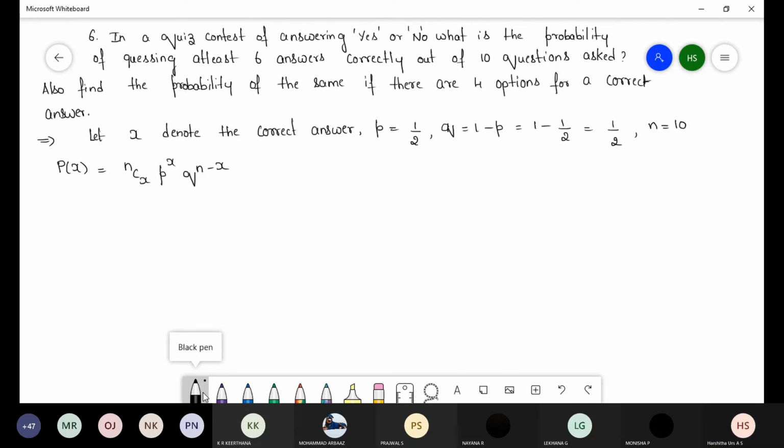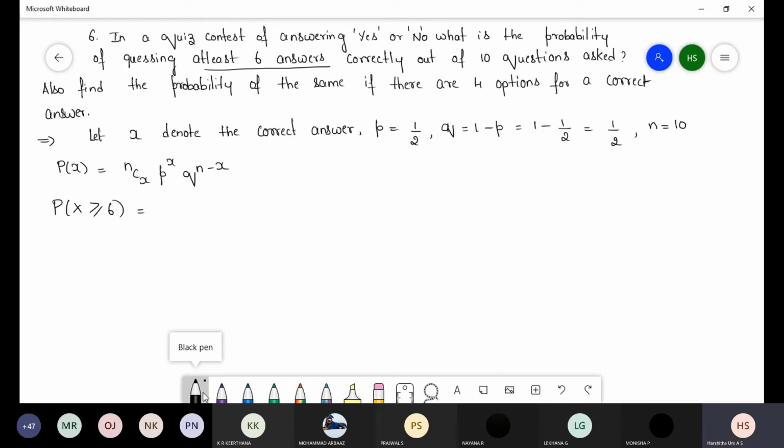Now, first one, at least 6 answers correctly out of 10 questions. Probability of guessing at least 6 answers. So P of x greater than or equal to 6.